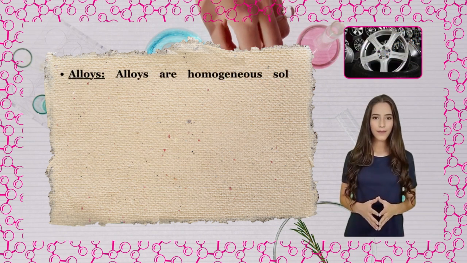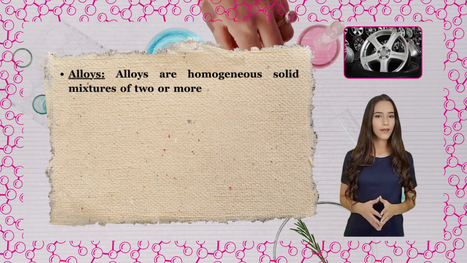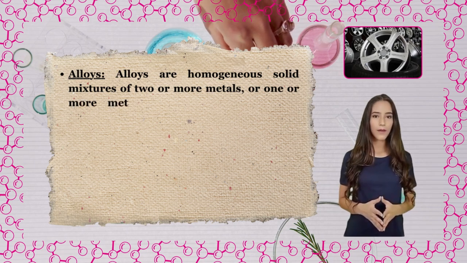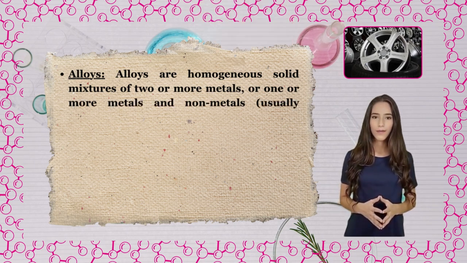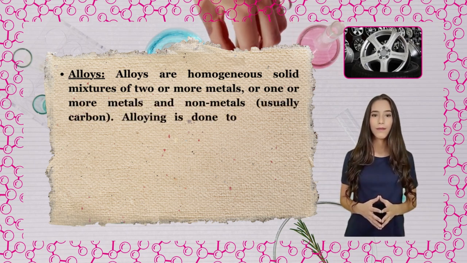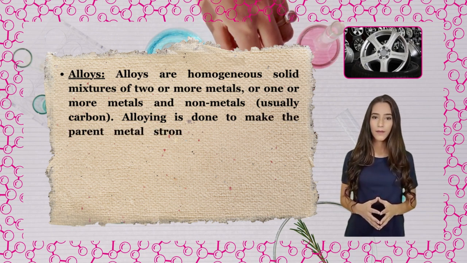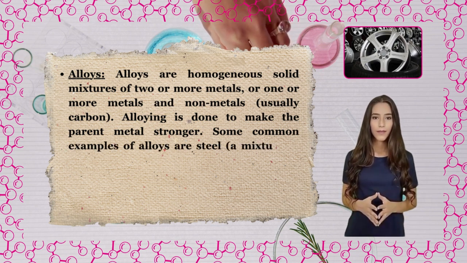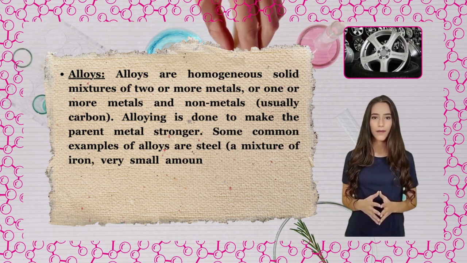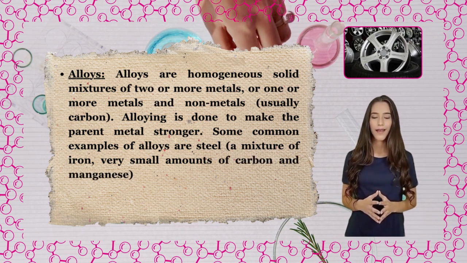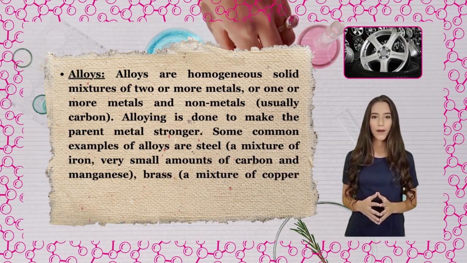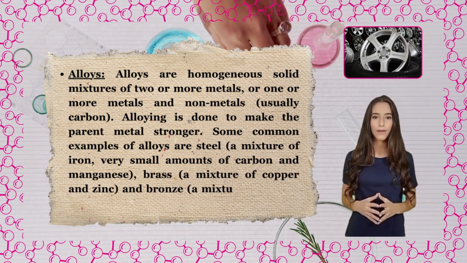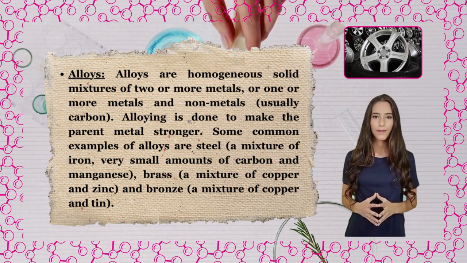Alloys. Alloys are homogeneous solid mixtures of two or more metals or one or more metals and nonmetals, usually carbon. Alloying is done to make the parent metal stronger. Some common examples of alloys are steel, a mixture of iron, very small amounts of carbon and manganese; brass, a mixture of copper and zinc; and bronze, a mixture of copper and tin.